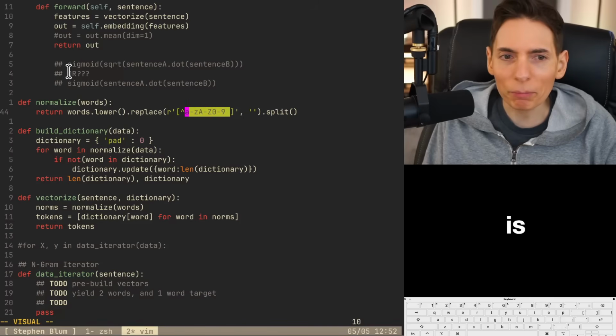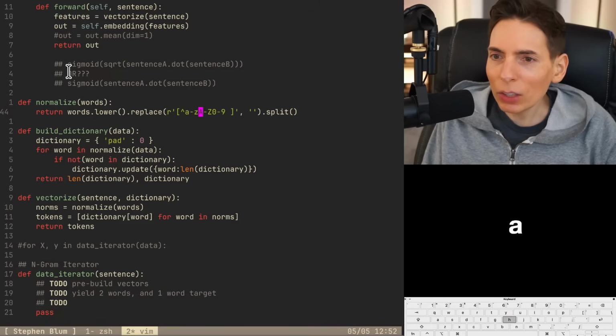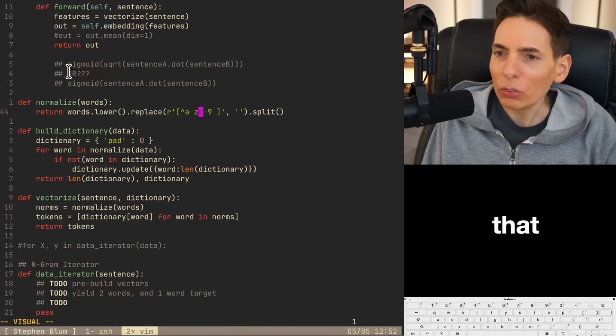Do you guys see what the problem is? I wonder if you guys see it. I don't. A to Z, we don't really need that. 0 to 9, which is a number. Got some numbers in there.